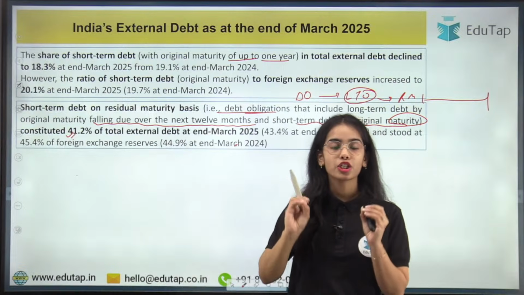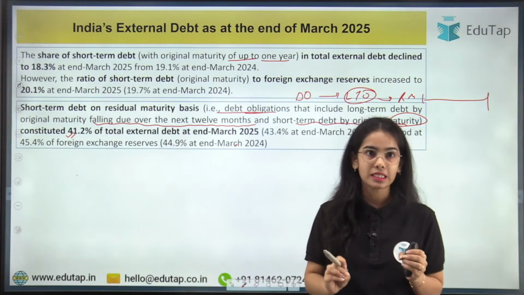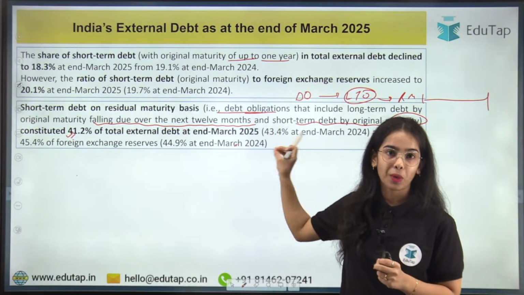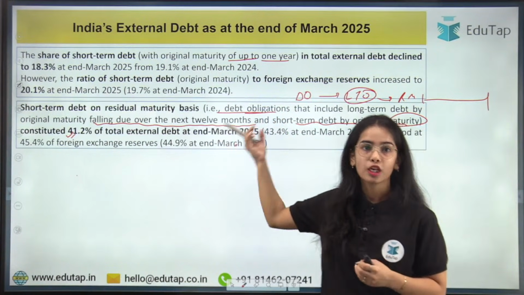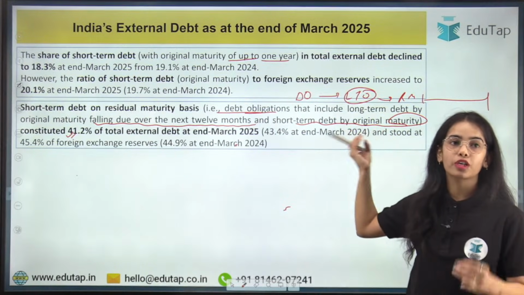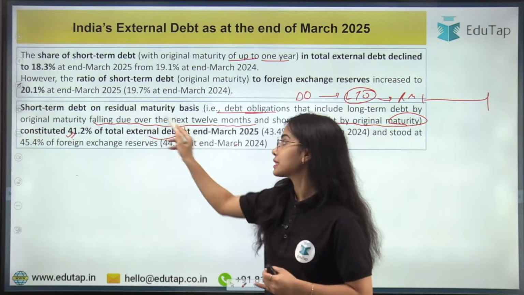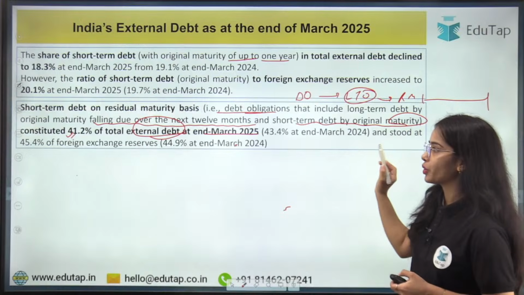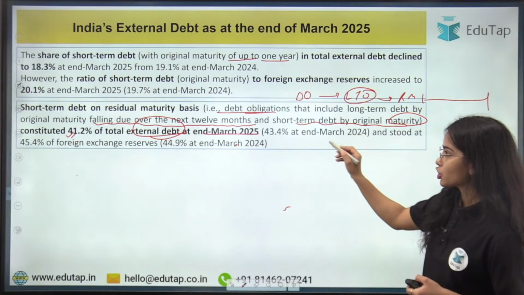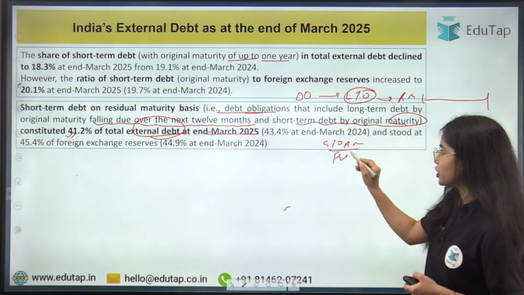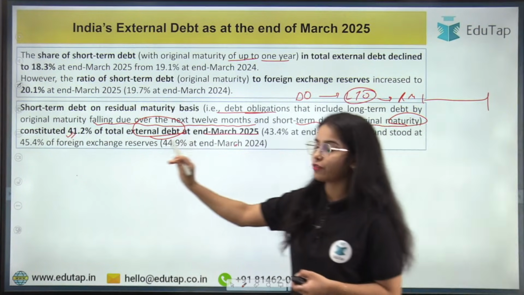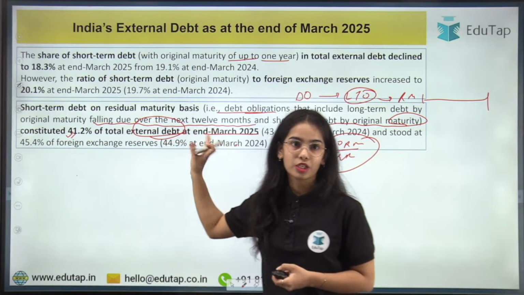So you can understand that short-term debt on the residual maturity basis, with original maturity of up to 1 year, or long-term debt having residual maturity of up to 1 year, constituted 41.2% of total external debt at the end of March 2025. And the short-term debt on the residual maturity basis to foreign exchange reserves stood at 45.4%. Okay, so this is the idea.